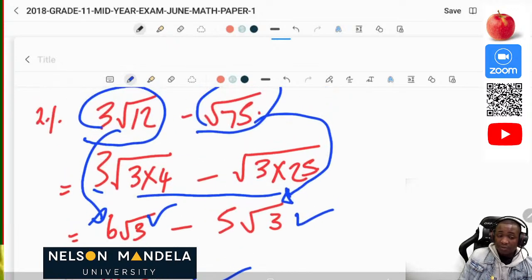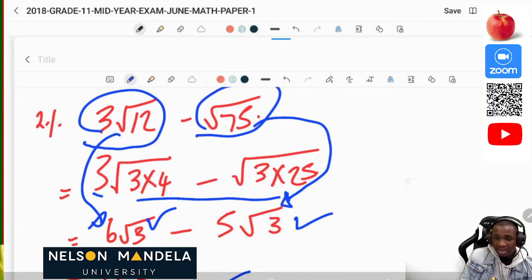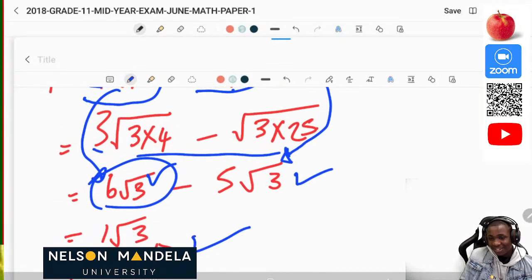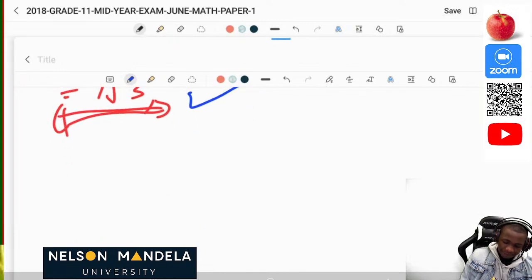So what I'll advise, if you want to use your calculator, is to use it step by step. Use it for only the first one, then you get this value. Then you use this one, you get another value. Because if you use it automatically, they will see that you used your calculator. Of course, you're going to use your calculator to get a correct answer, but make sure that you show the steps on how you were able to get those answers.